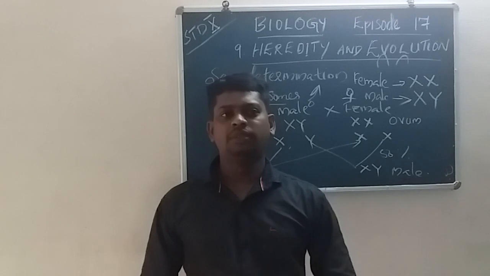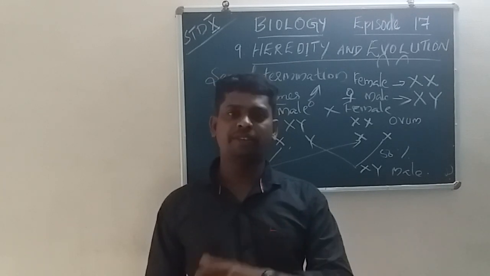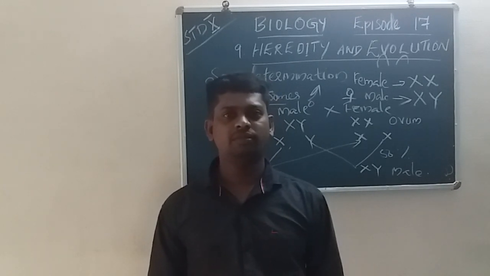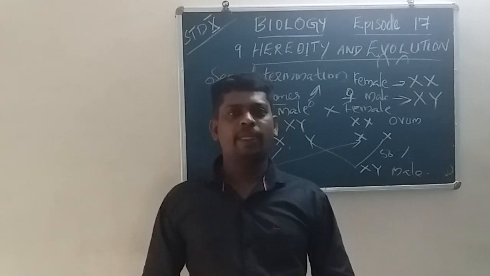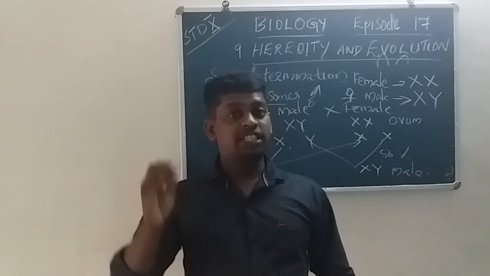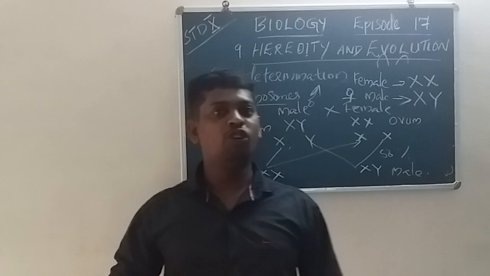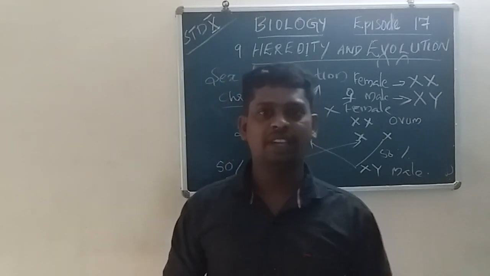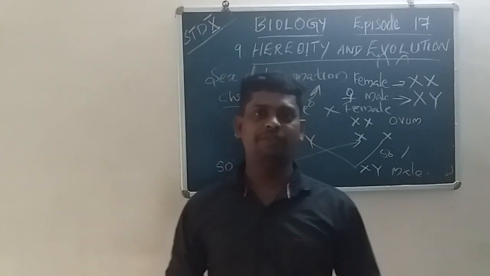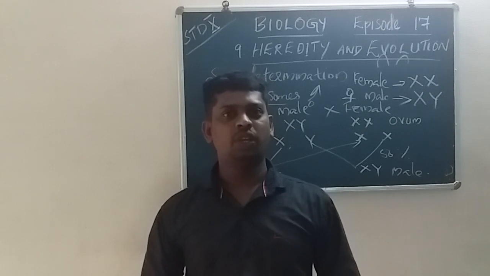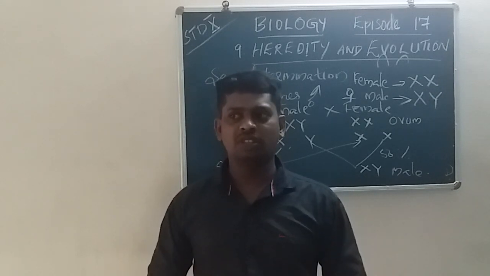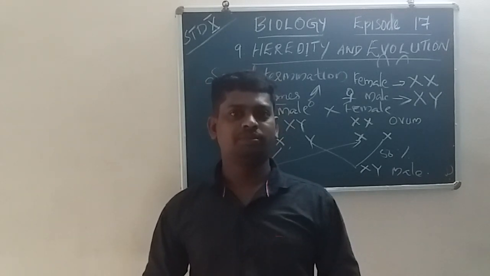You know, before the birth, within the fetus, within the uterus, we are anxious about whether it is a boy or girl.